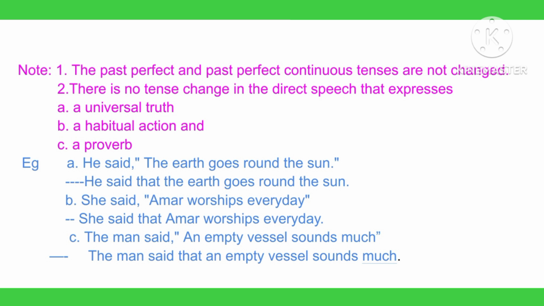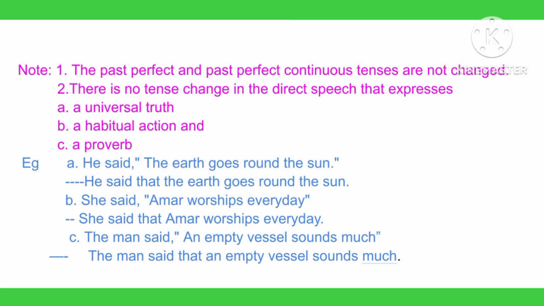Number 1. The past perfect and past perfect continuous tenses are not changed. Number 2. There is no tense change in direct speech that expresses a universal truth, a habitual action, or a proverb. For example, he said, "The earth goes round the sun." Let's change it now. He said that the earth goes round the sun. Here, the direct speech expresses a universal truth, so the tense in the reported speech remains unchanged.